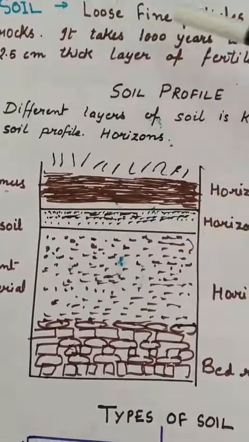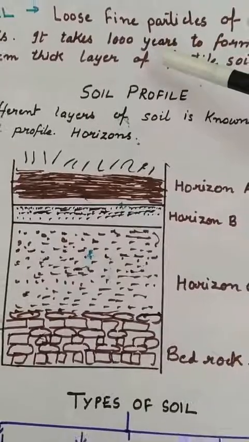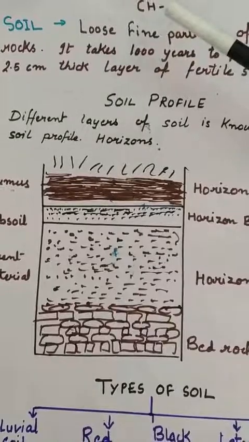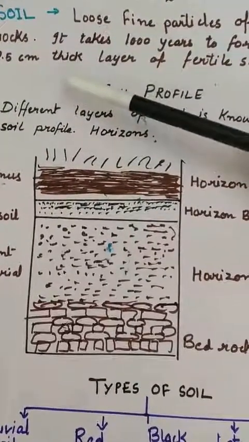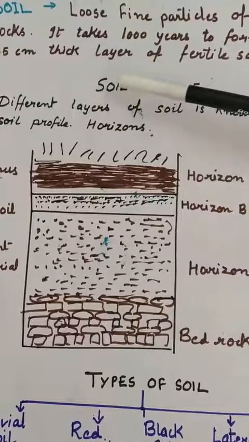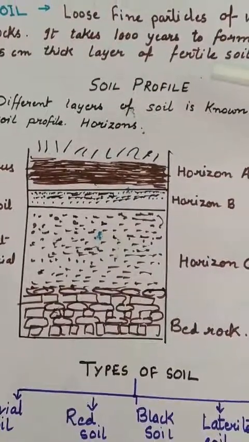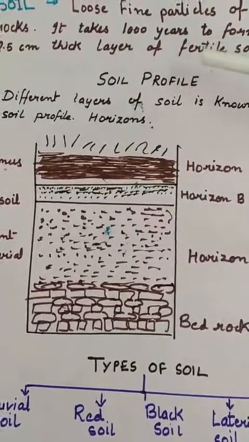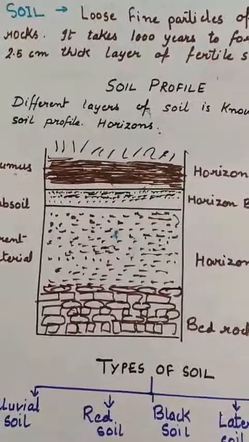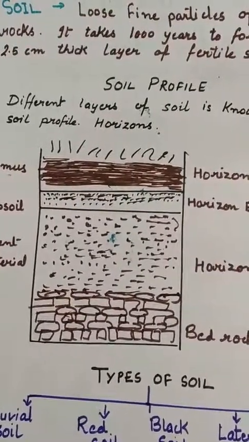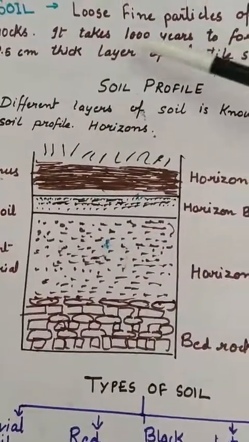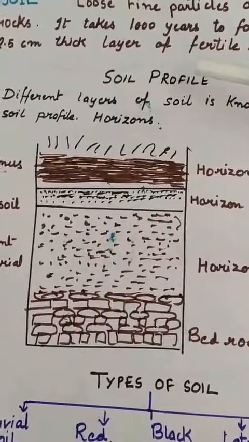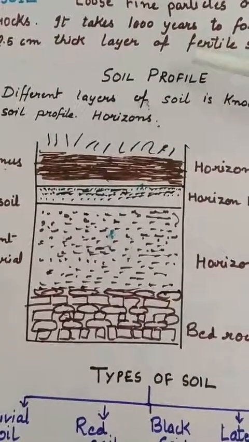Soil is the loose fine particles of weathered rocks. Okay? Students, a 2.5 centimeter thick layer of fertile soil is made over thousands of years. That means 2.5 सेंटीमीटर फर्टाइल सॉइल बनने के लिए thousands of years लगते हैं students. So, how important the soil is?